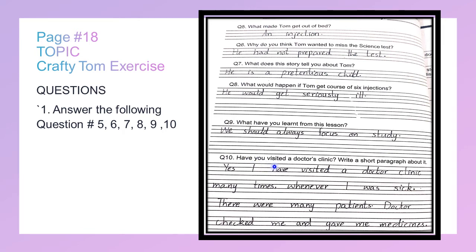Have you visited a doctor's clinic? Write a short paragraph about it. Yes, I have visited the doctor's clinic many times. Whenever I was sick, there were many patients. The doctor checked me and gave me medicine. Now you are going to solve this answer according to the fourth slot given to you.